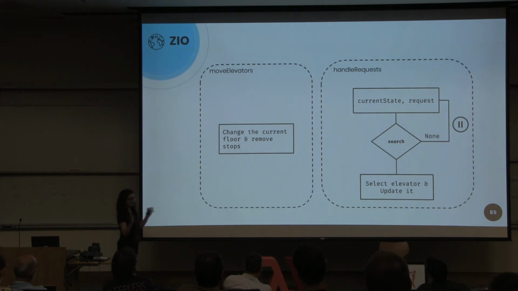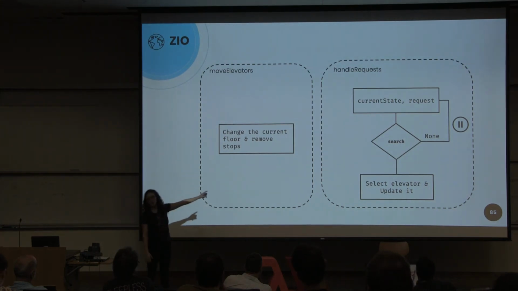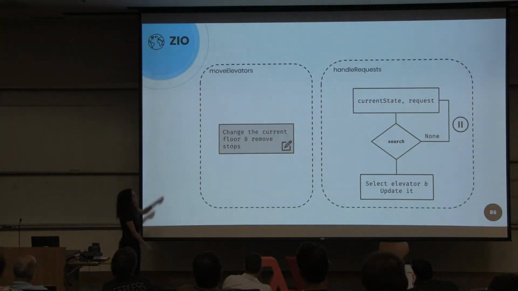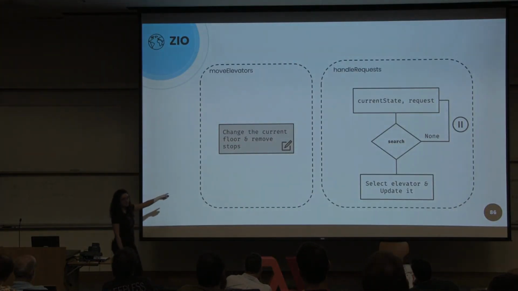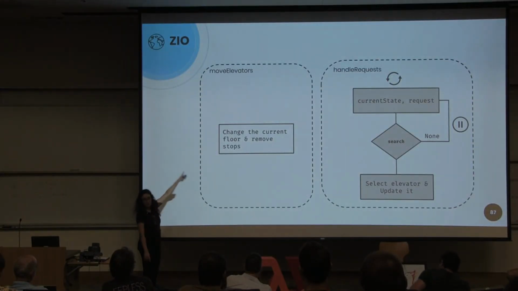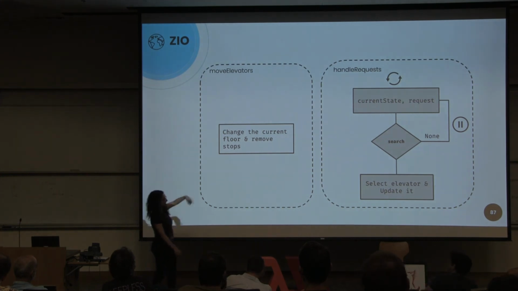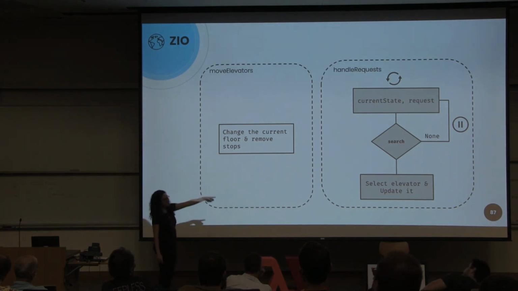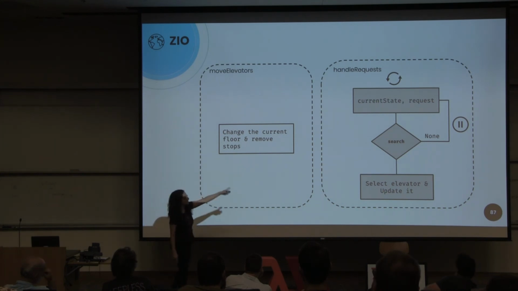What we want to do is check if there is no available elevator yet. We should wait until the elevator state changes, so we can load again and retry, and check if now, after the change of the elevator, there is an elevator that can serve this request.